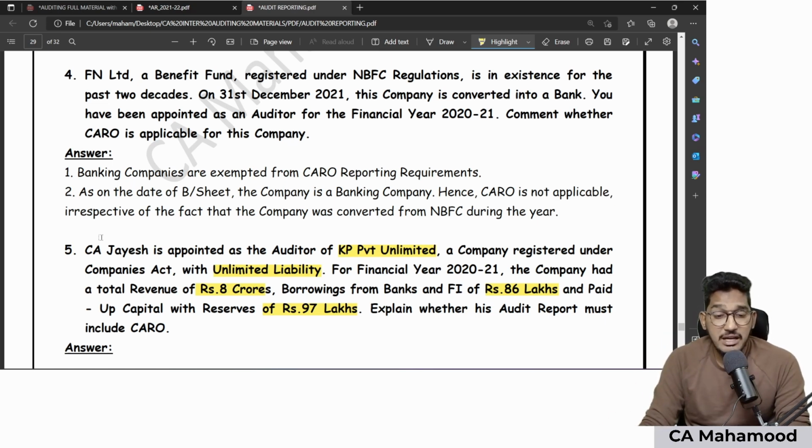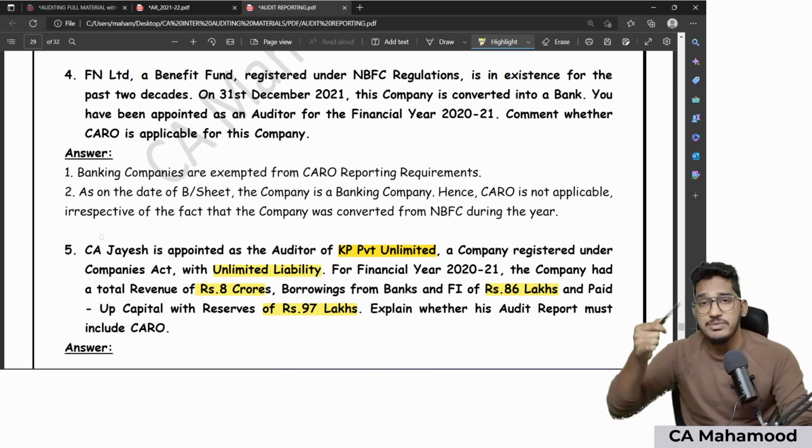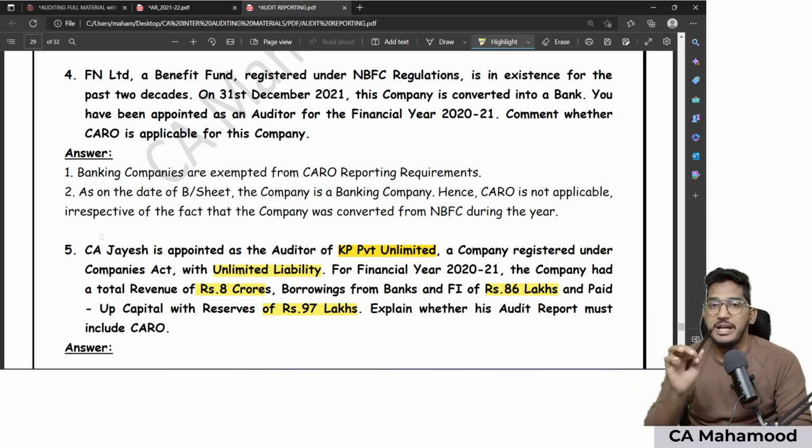Because exemption is there for a private limited company subject to fulfillment of conditions. But in the given case, the client is a private unlimited company. Since the company is a private unlimited company, no need to check for any conditions. CARO will directly become applicable. Exemption is there only for a private limited company subject to fulfillment of conditions. For a private unlimited company, no exemption, nothing, directly CARO will become applicable. So like this also they might pose you a question.